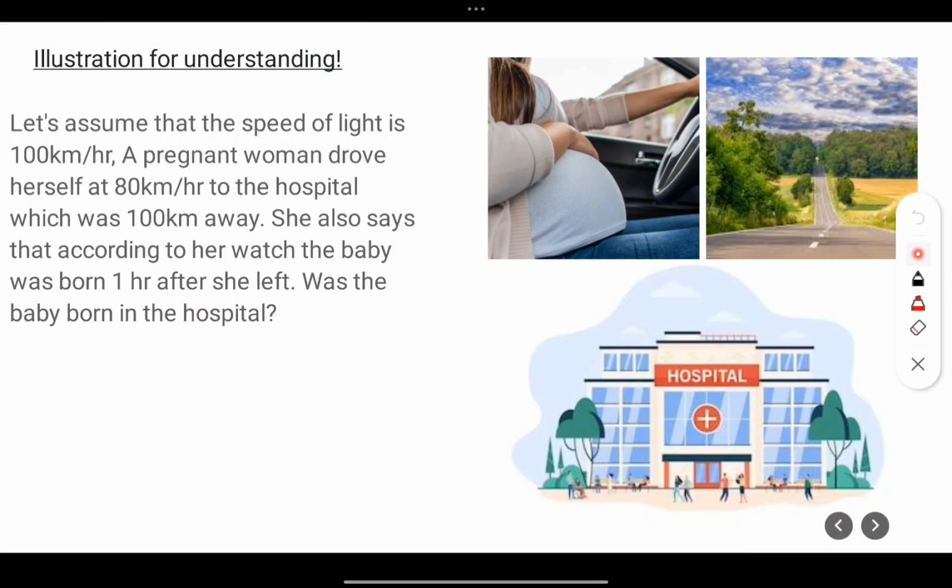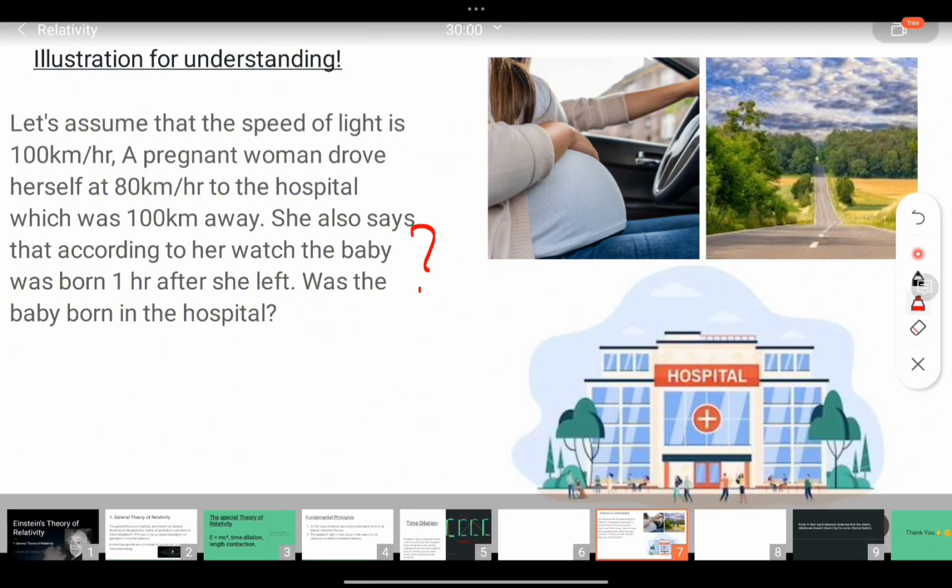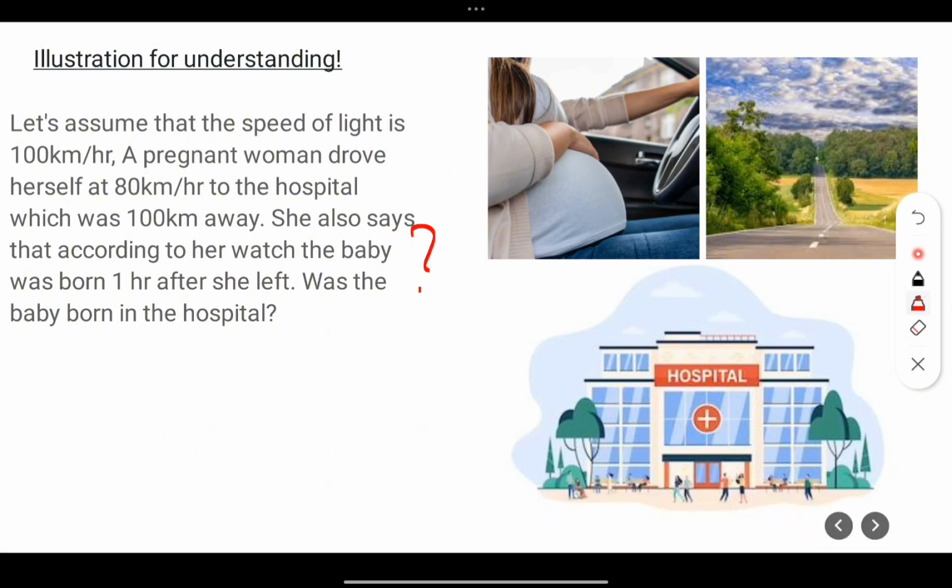Was the baby born in the hospital? Now you can see, what do you think? You tell me, what do you think? Was the baby born in the hospital or not? See, if we use our common sense,